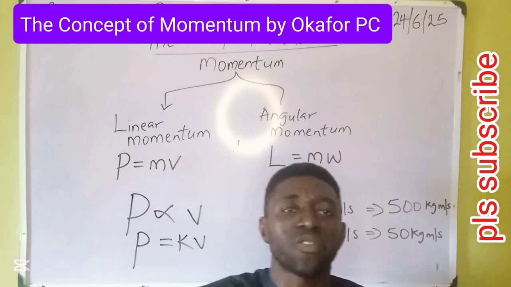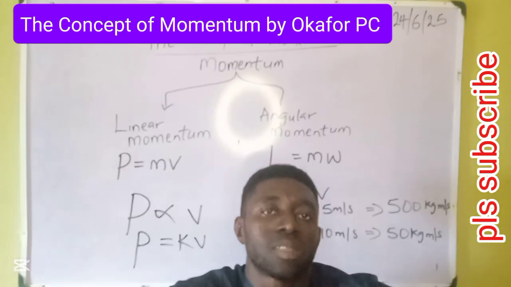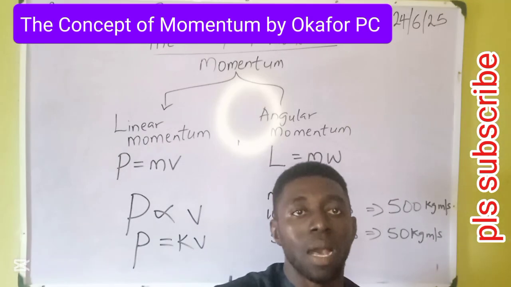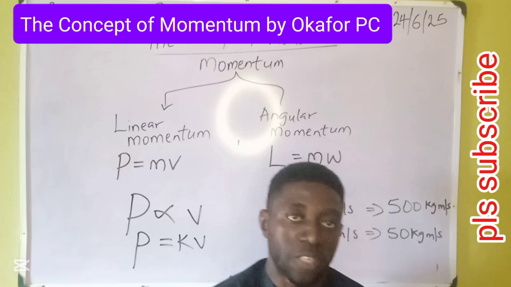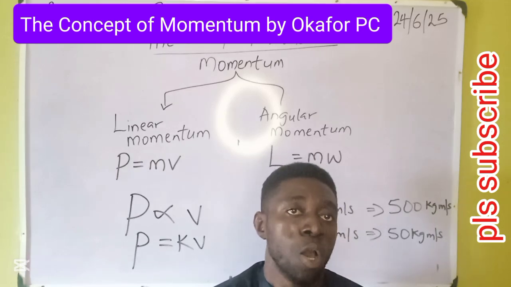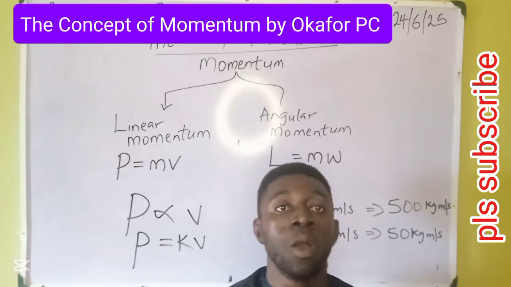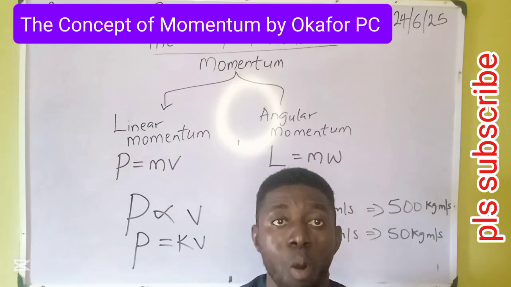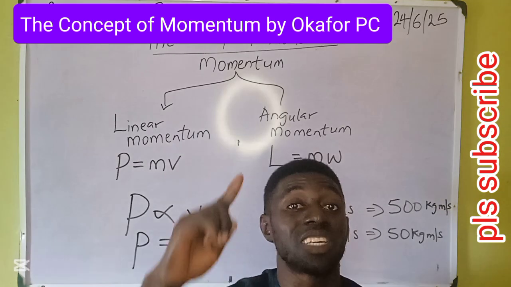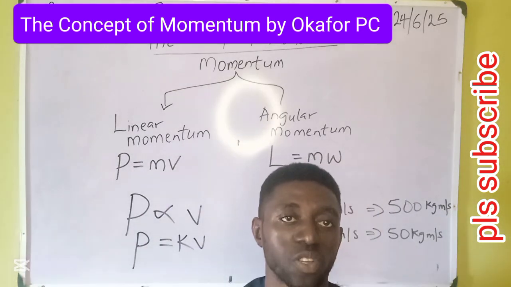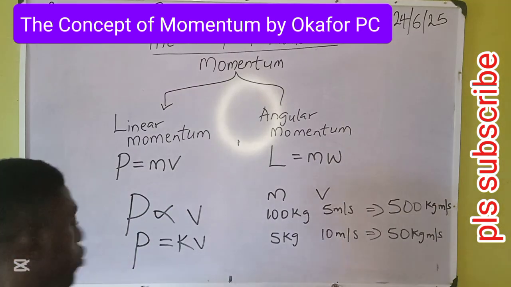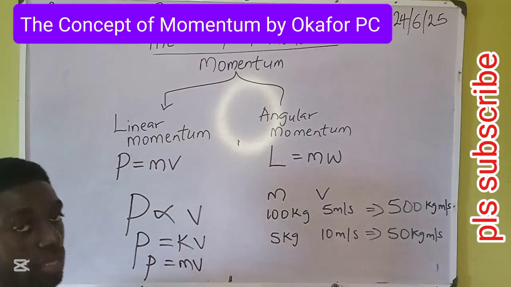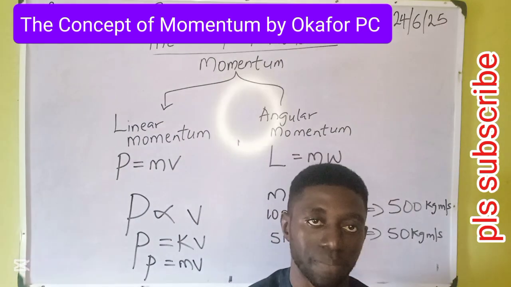Provided the mass of a body is fixed, provided a single player is considered, when the player increases his speed, his momentum increases. If we take emphasis on a single player, the mass is fixed, provided the player is not eating or putting away anything from the body. So most times you hear in sports, gather momentum. It simply means increase your speed. Okay, then let's go back and complete our equation. Momentum now is equal to mass in place of the constant and what? Velocity. Momentum is mass times velocity.